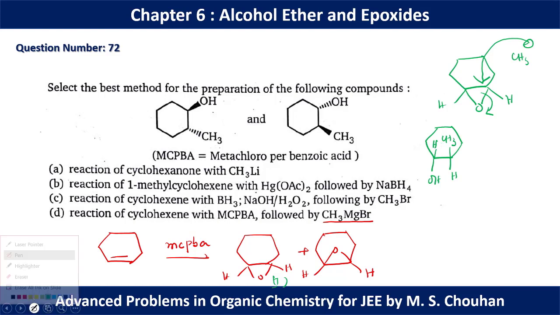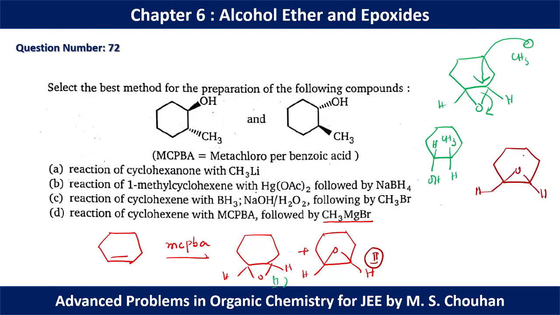But if we start with the second molecule, as the epoxide is above the plane, CH3 will approach from below the plane, to either of these carbons, because they are identical in nature.